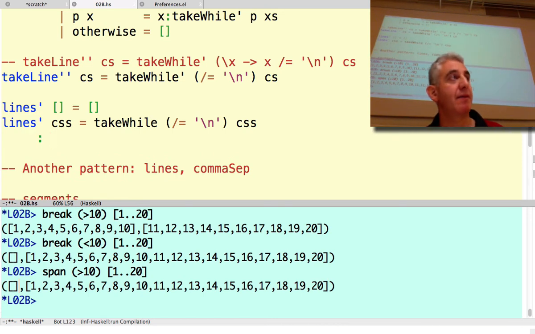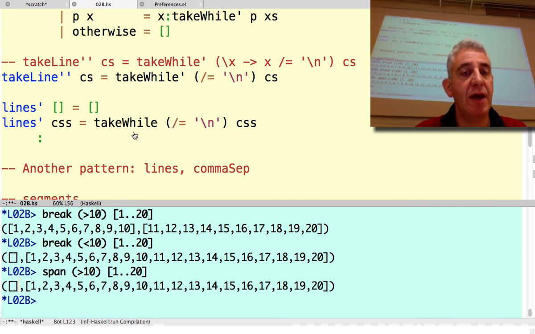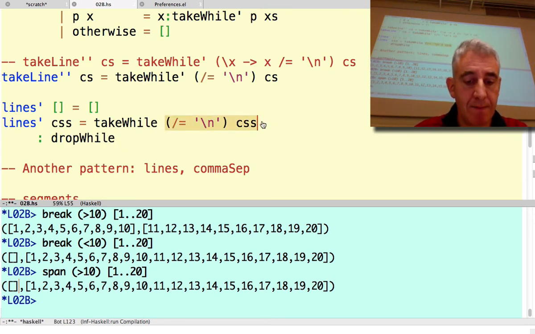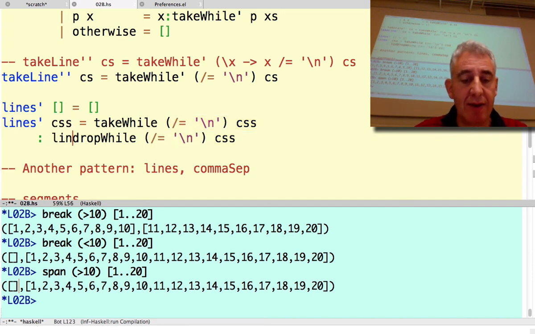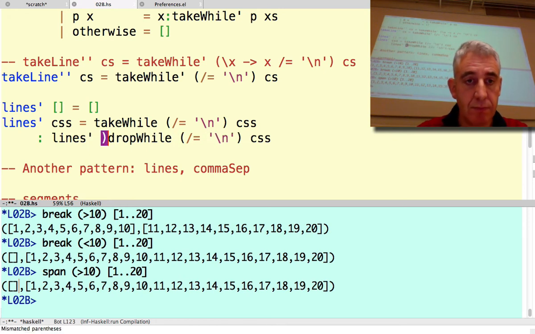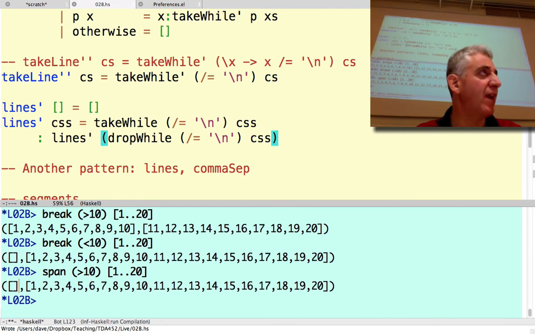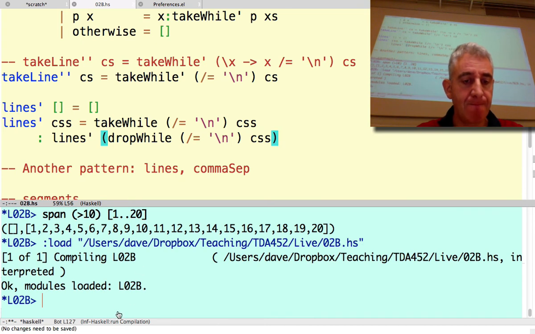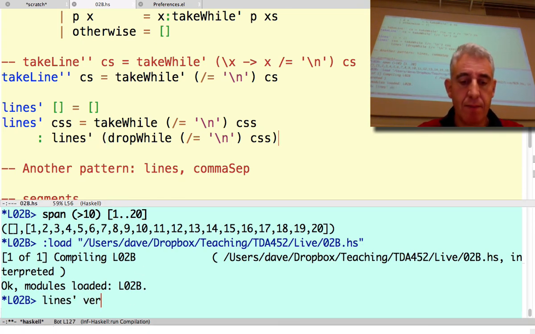So what does the rest look like? Well, we're going to need to throw away the first line to compute the rest. So we're going to use a dropWhile with the same predicate, and we're going to do recursion on that. Okay, how does that look? Roughly, probably something like that. Okay, what happens if we run it? Okay, run that on our verse.